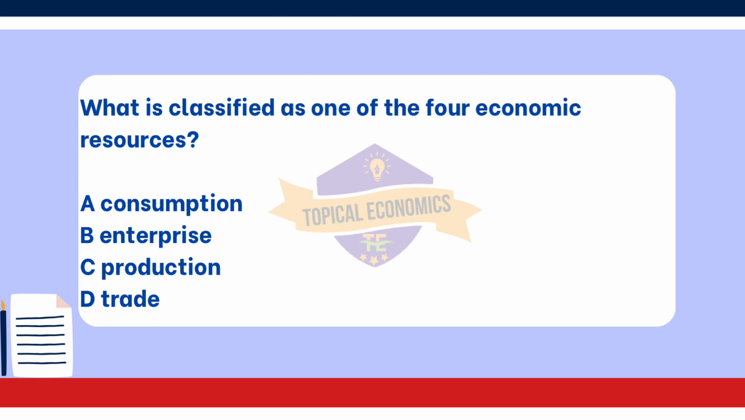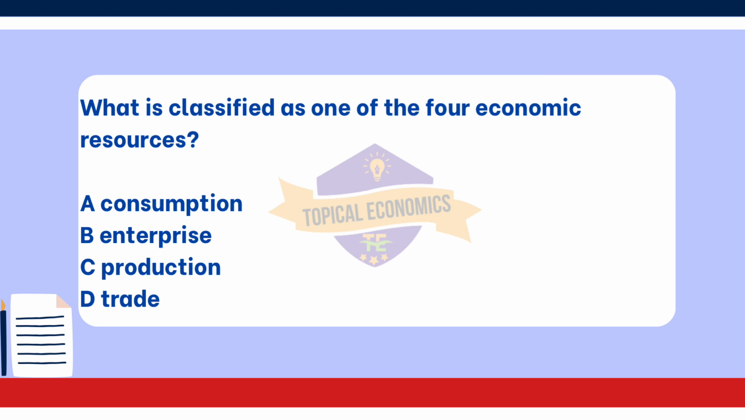Moving on with the 15th question. What is classified as one of the 4 economic resources? A. Consumption. B. Enterprise. C. Production. D. Trade. This question is from the year 2019 October-November version 1 paper. The correct answer for this question is option B.